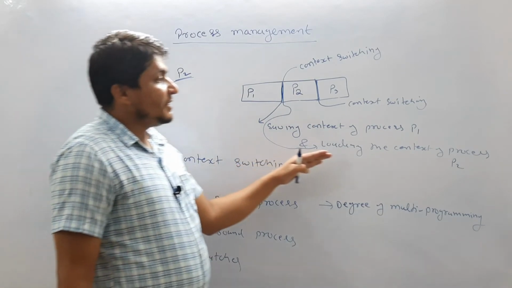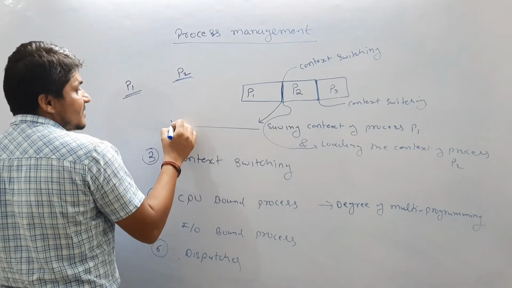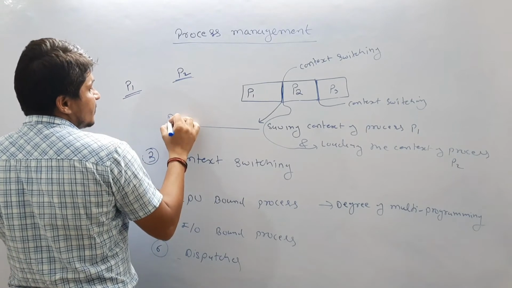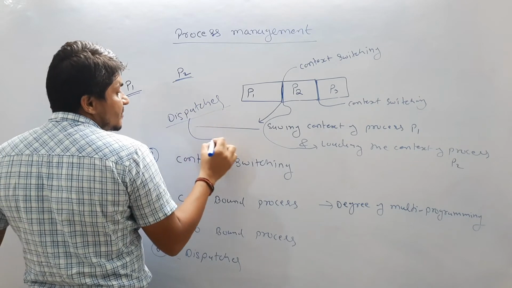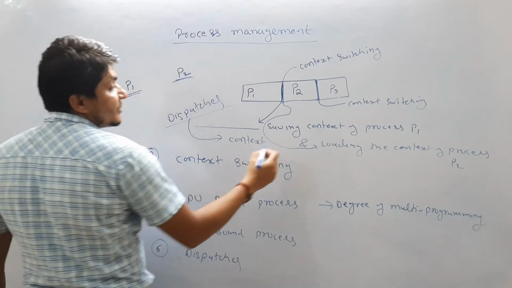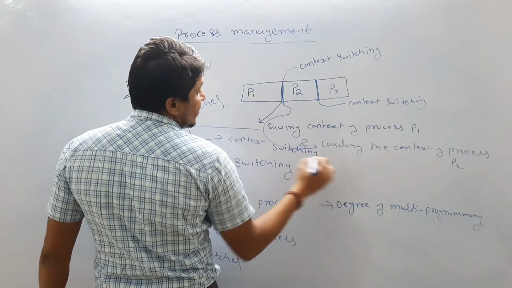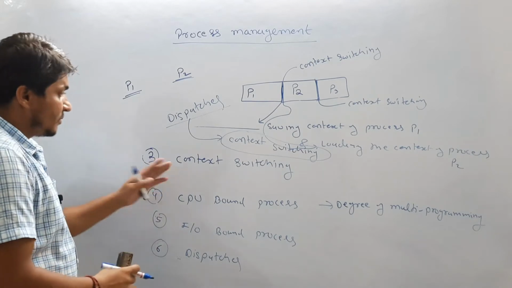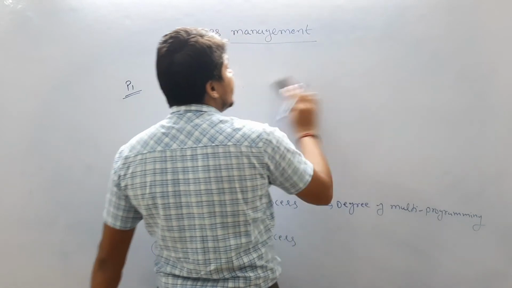This will be done by the dispatcher. So who will do this? This will be done by the dispatcher. It means a dispatcher is responsible for performing the context switching. Who does context switching? Context switching will be done by the dispatcher. Okay, so we have discussed what is context switching and who will do context switching.